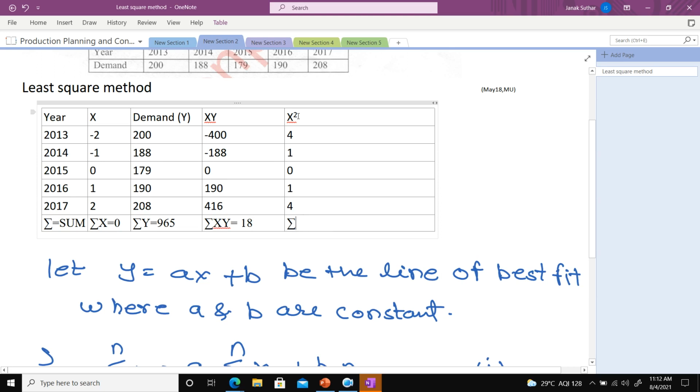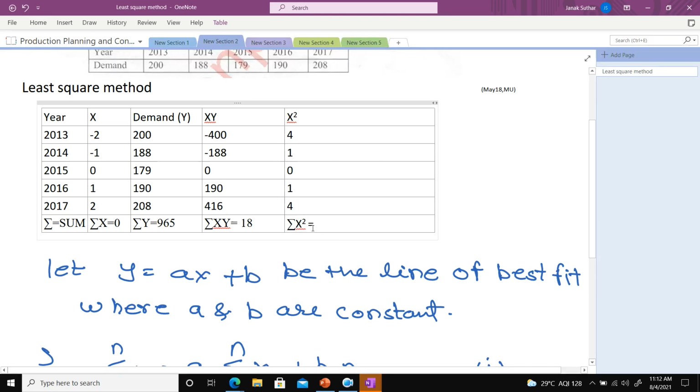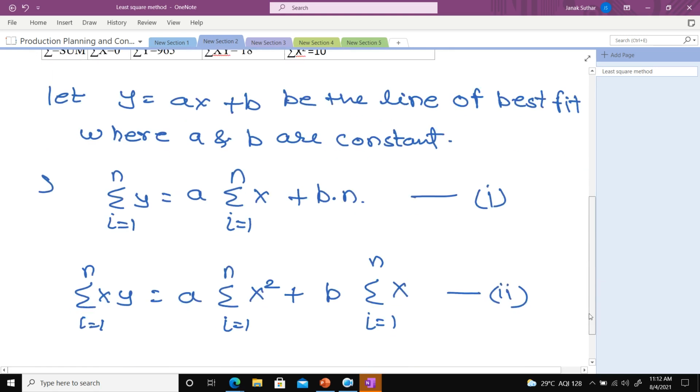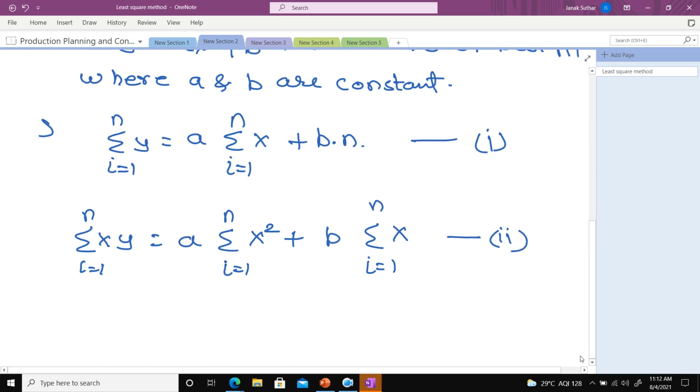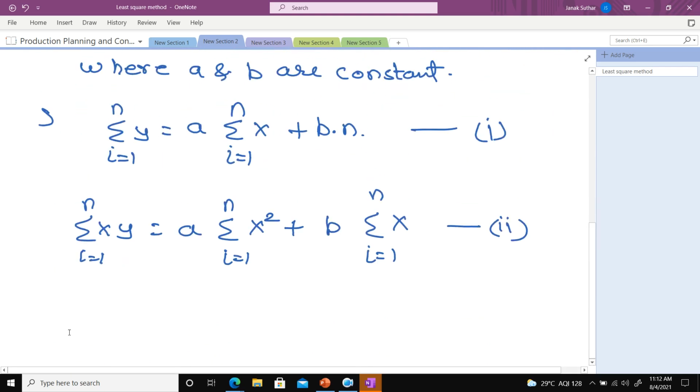Very good. So summation x square is equal to 10.